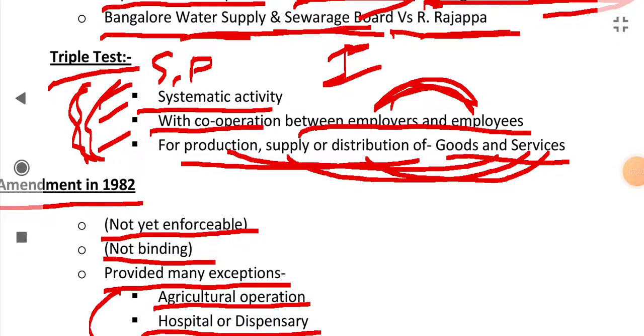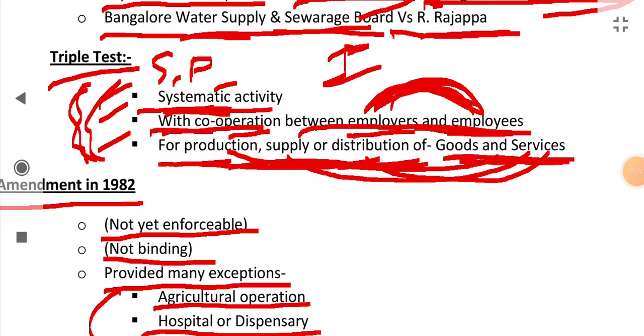So what are the conditions? It says if any activity is being carried through a system or procedure, it is a systematic activity, and it is being done with the cooperation between employers and employees, so both are cooperating for doing this activity. And for what is it being done? For the production, supply or distribution of goods and services. It is being done for the production of goods and services, or supply of goods and services, or distribution of goods and services.